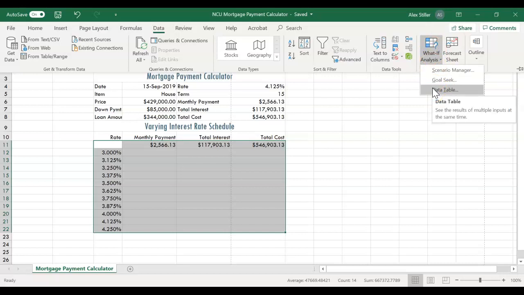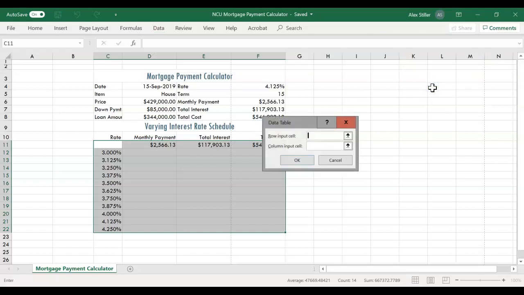And on step 2 on page EX203, click Data Table on the What If Analysis menu to display the Data Table dialog box. Click the Column Input Cell in the Data Table dialog box, and then click cell F4 in the Mortgage Payment Calculator section of the spreadsheet to select the input cell for the data table. So, in other words, here we have this whole range selected.